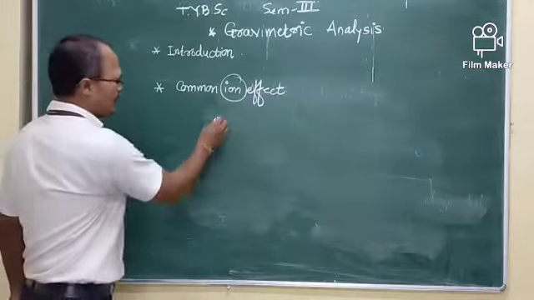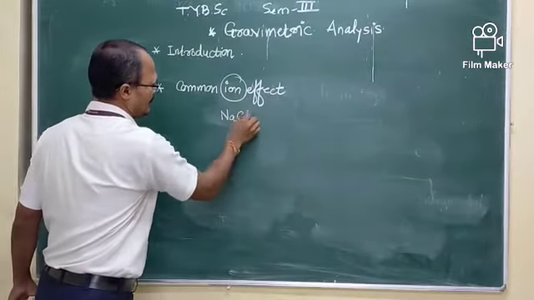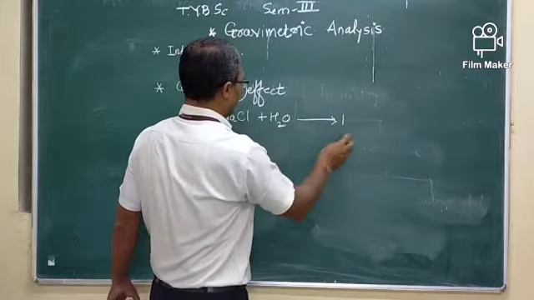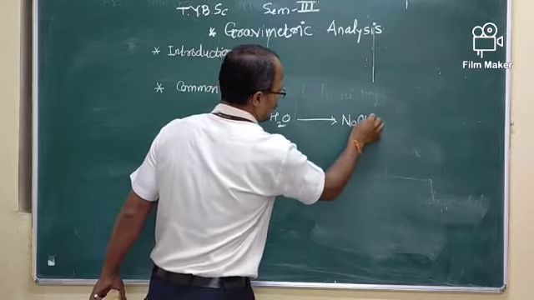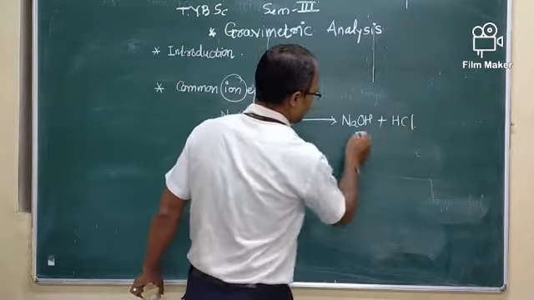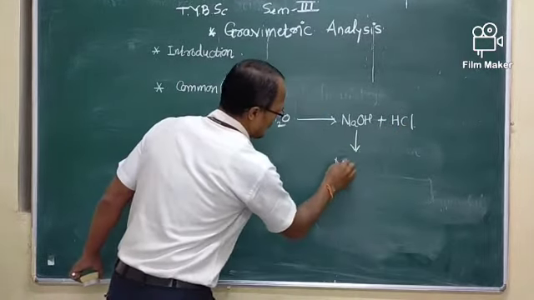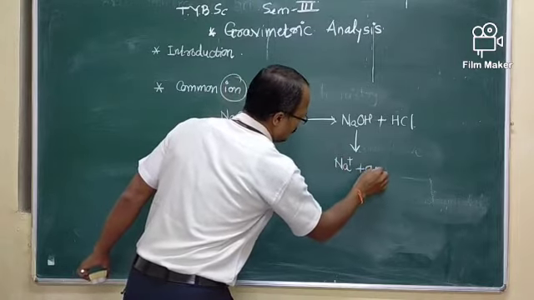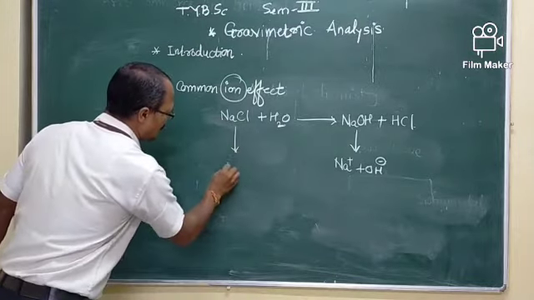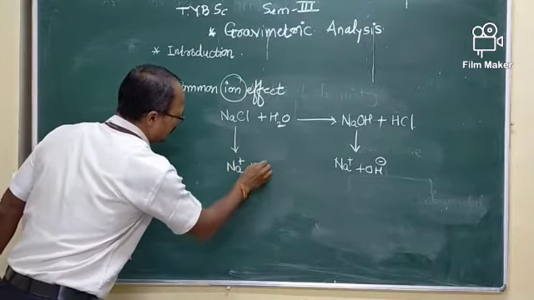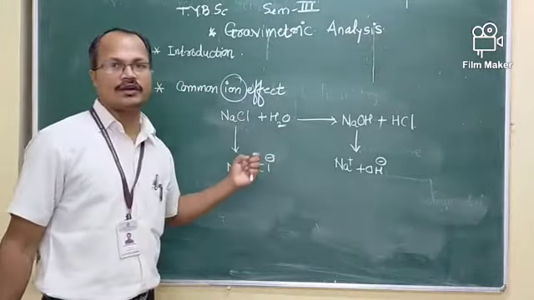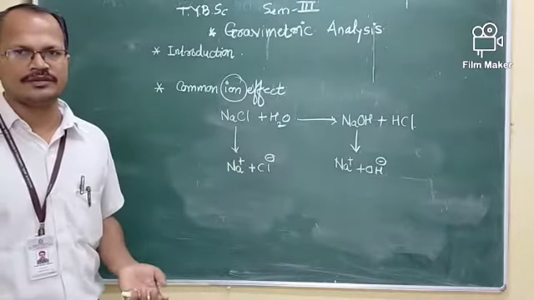For example, when you add NaCl in water, it is ionized as Na plus and Cl minus, just as NaOH is Na plus OH minus. We know that NaCl is a strong electrolyte, so it is 100% ionized.